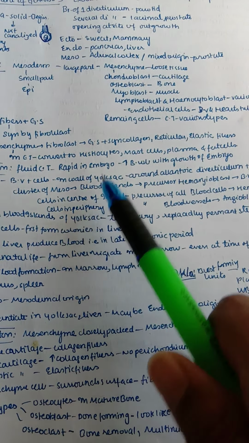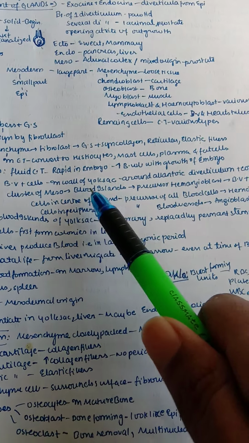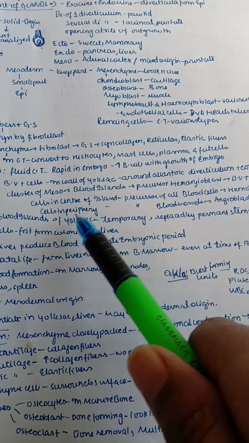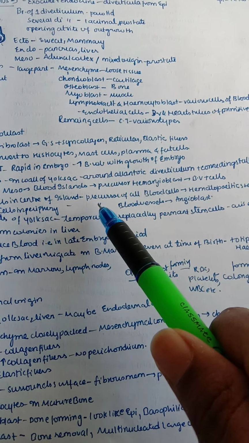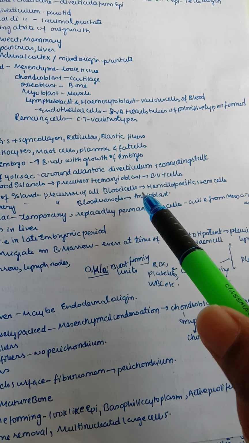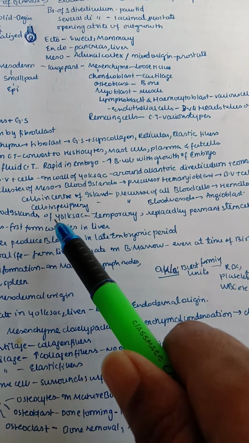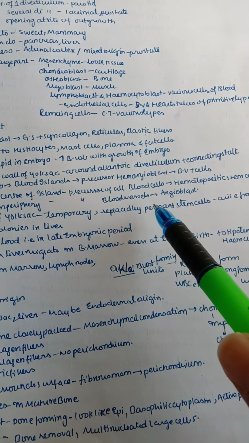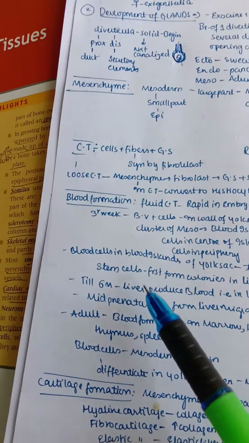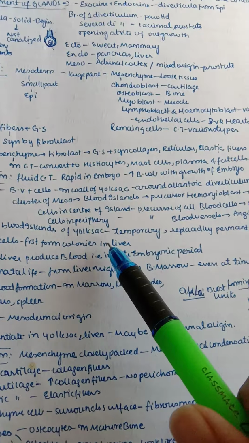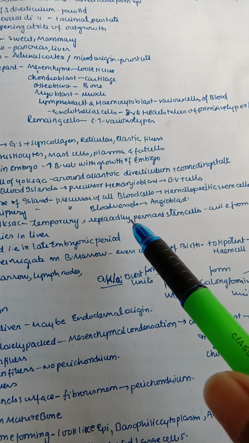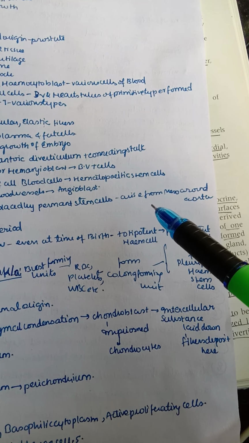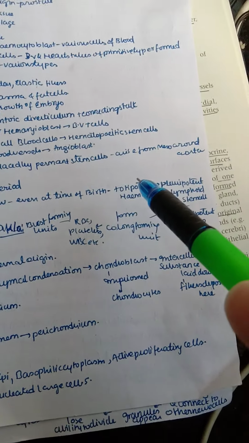So as we said, the blood islands are formed. An island has peripheral cells and inner cells. Cells in the center of the island mainly form the precursors of all blood cells, like hematopoietic stem cells. And cells in the periphery of the island form the precursors of the blood vessels, that is angioblasts, etc. Blood cells in the blood islands of the yolk sac may be temporary, and they are mainly replaced by permanent stem cells. These permanent stem cells arise from the mesoderm around the aorta.